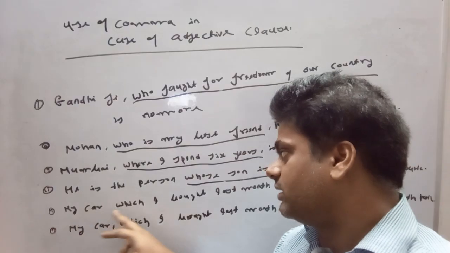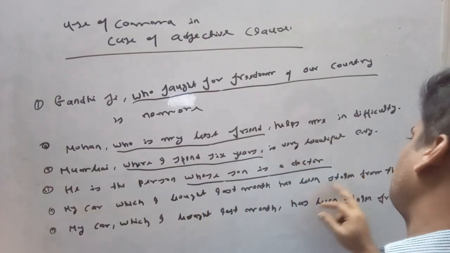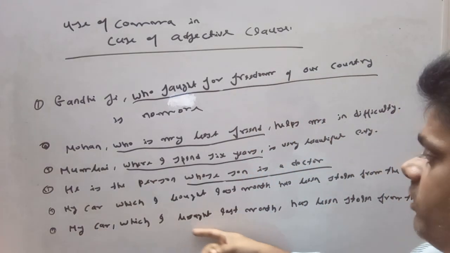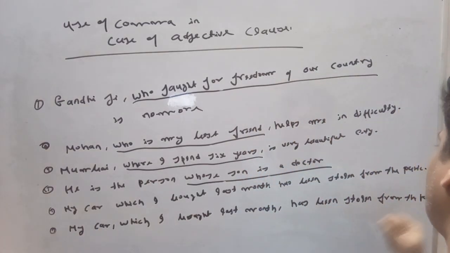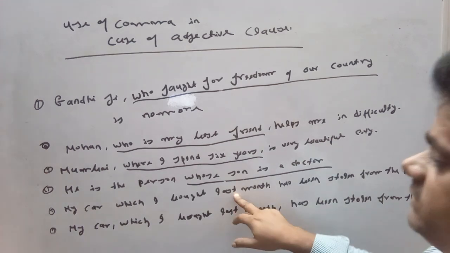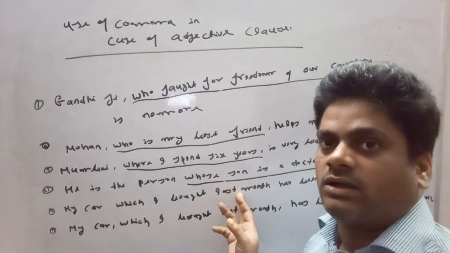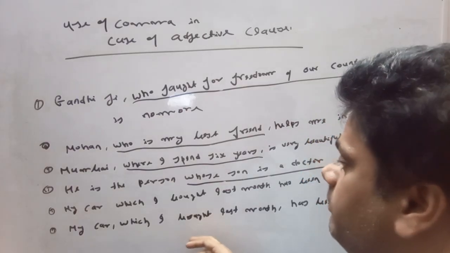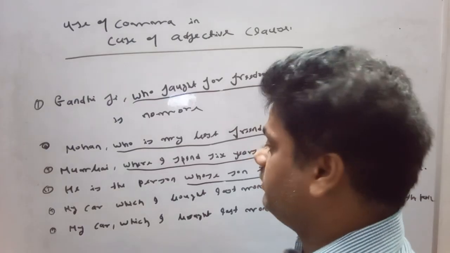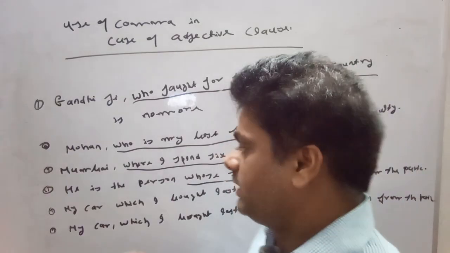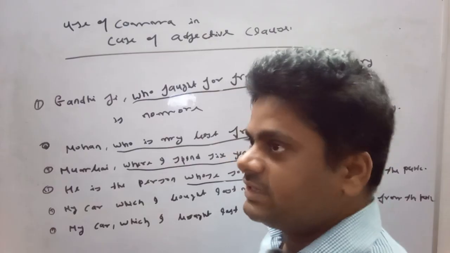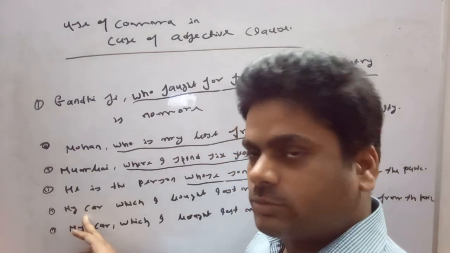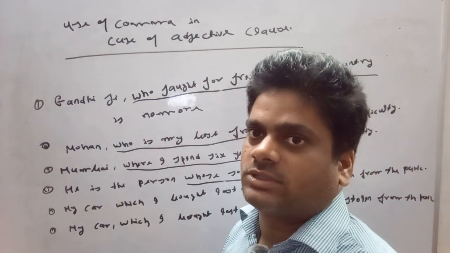My car which I bought last month has been stolen from the park, and in the next sentence, my car, which I bought last month, has been stolen from the park. In the first sentence we have not used any comma, but in the second sentence we have used commas. Both sentences are correct on the basis of their expression. The first sentence gives one expression and the other gives another expression.